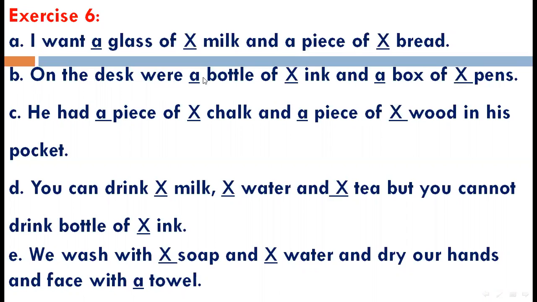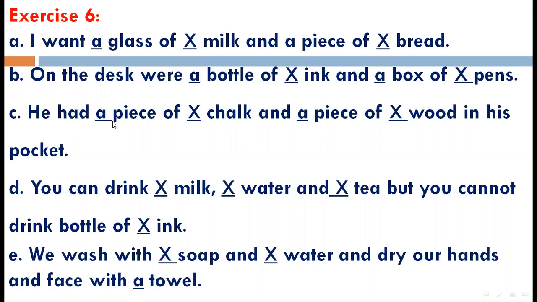Next is: On the desk were dash bottle of dash ink and dash box of dash pens. So here, one bottle, insert a. With the ink, no need to insert a or an, you put a cross. And box is one box, so you insert a. And pens is plural, so no need to put a or an.